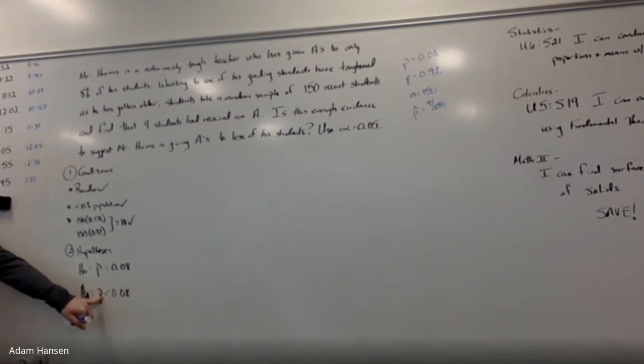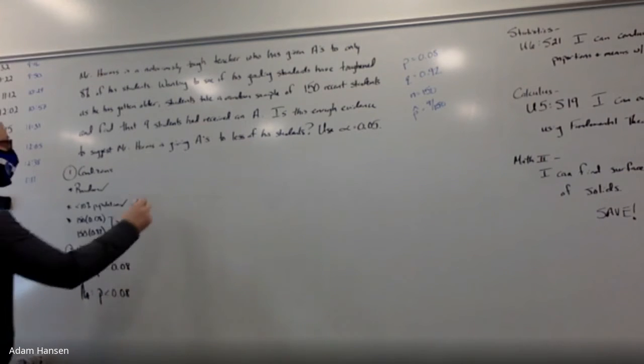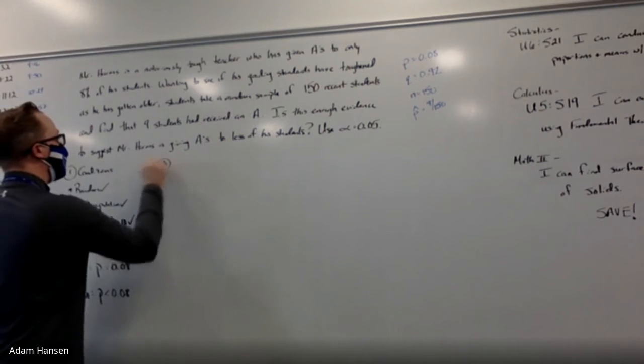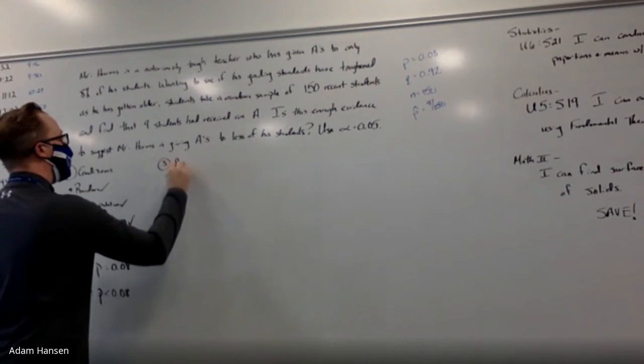That's not trivial. That's going to impact a lot of how we go forward for the rest of our hypothesis test. Do I have a 1 or 2 tail hypothesis test? 1 tail. Which tail, left or right? Left, because it's less than. We're going to try and calculate a test statistic that is less than some critical score. Let's define that rejection region to compare our test statistic back to.